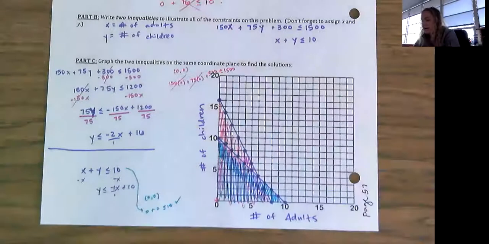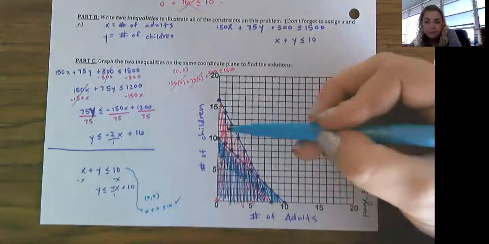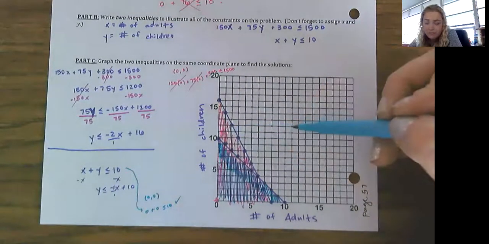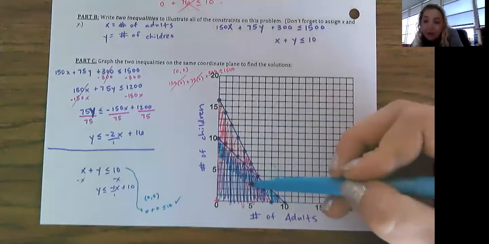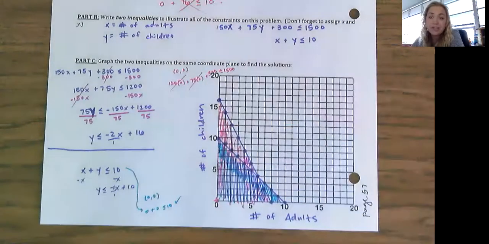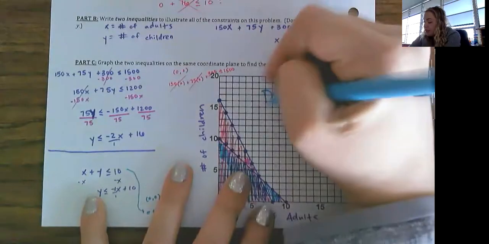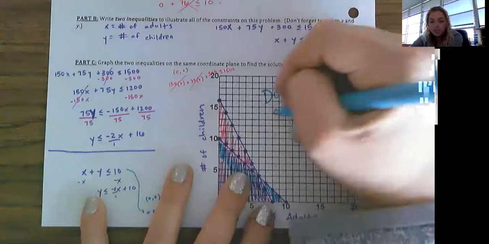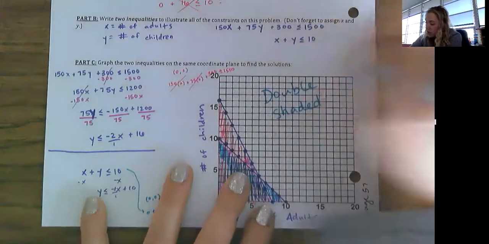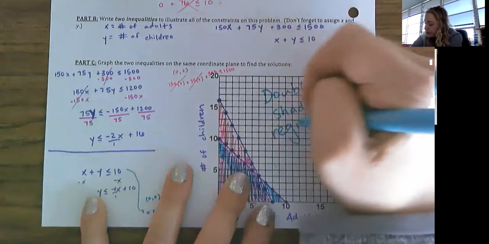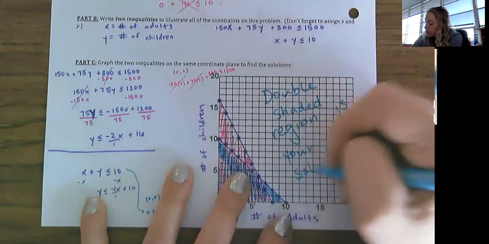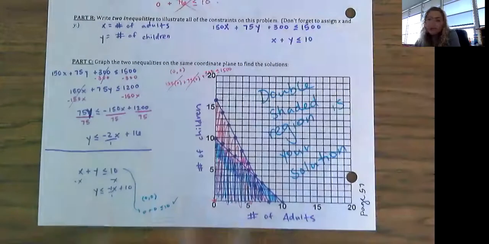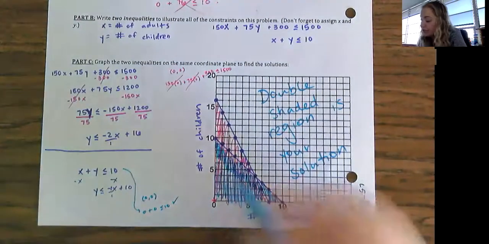What you're going to notice now, I have a pink region, I have a white region, I have a blue region that's not pink down here, and then I have a blue-pink region, which would be like a purple region. So here's what's really cool. The double shaded region is your solution. Every solution that works here is in the double shaded region.